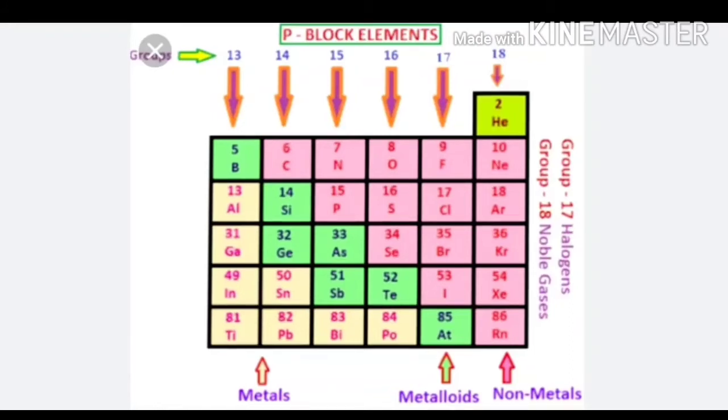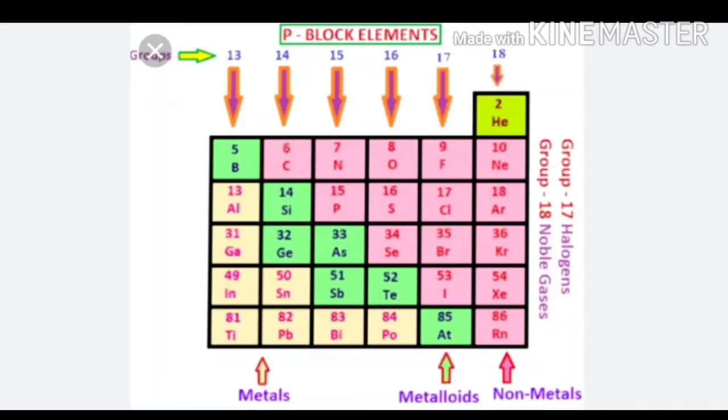Now, oxidizing character. If we go down the group in the periodic table, the oxidizing character of halogens decreases. Halogens are strong oxidizing agents. Halogens possess a strong tendency to accept electrons. That is why they behave as strong oxidizing agents. As we move down the group, oxidizing character decreases because of the decrease in reactivity of halogens.